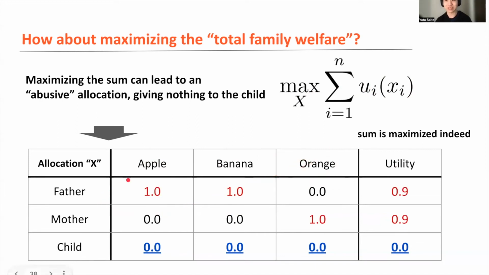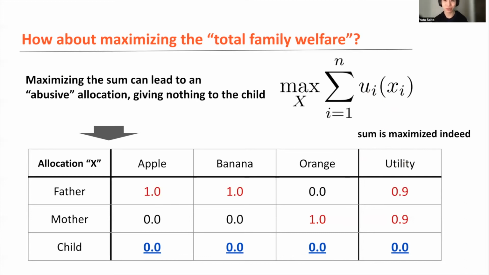And this is, again, the optimal allocation, given the objective function of the total family welfare. So the sum of utility, which is 1.8, is the maximum possible total family welfare given the heterogeneous preference table. But I'd say this kind of fruit allocation is not allowable for anyone. So it seems that the total family welfare seems, at first glance, not so weird, but looking at